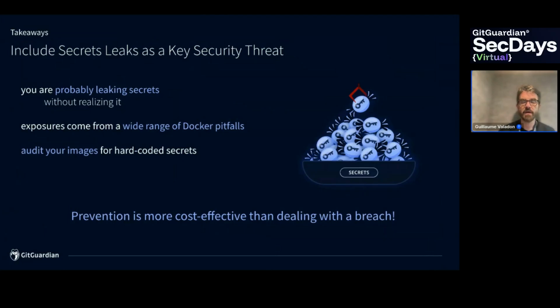So please audit your Docker images for hard-coded secrets. We have tools for that. We have DigiShield if you want to scan a single image. We have the platform that you can use to scan everything in your Docker registry. That will be my main takeaway message, because prevention is indeed more cost-effective than dealing with a breach.